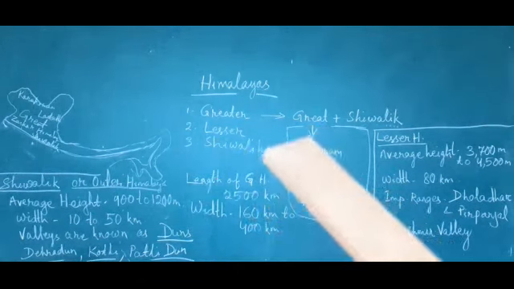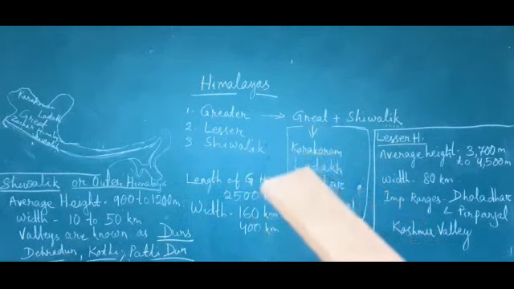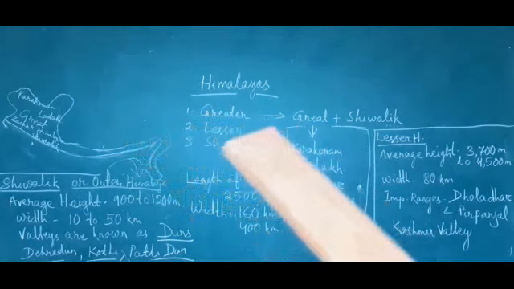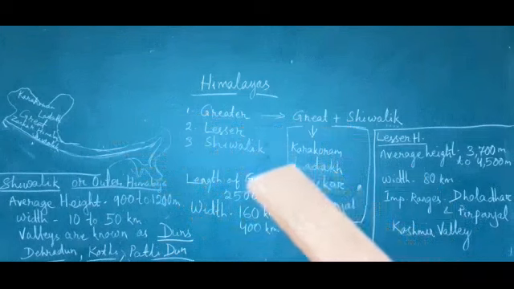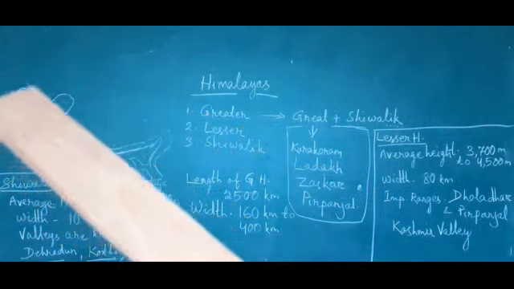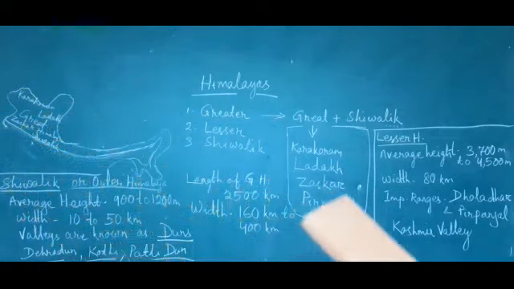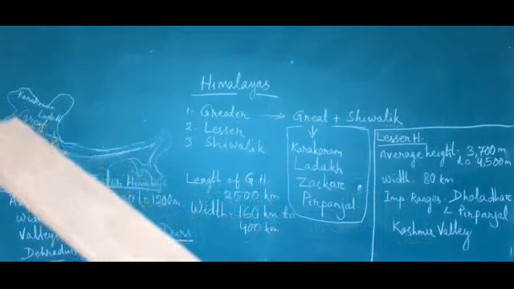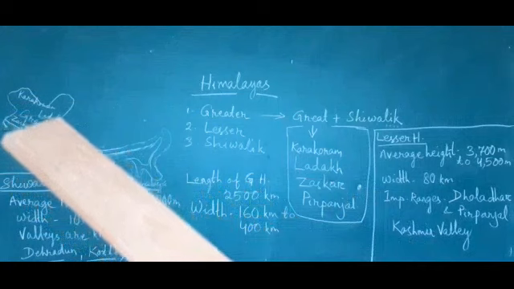What are the main important mountain ranges here in the Greater Himalaya or Great Himalaya? That is the Karakoram range. Look here, these are the Karakoram mountain ranges. Then the Ladakh range, look at this map, this is the Ladakh range.